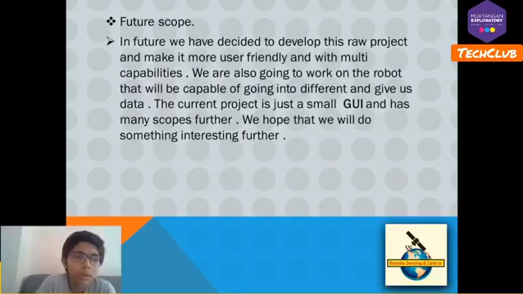For the future scope, we have decided to convert this raw project into a very advanced version, and also very user friendly with multiple capabilities. We are also going to work on a robot that will be capable of going into different terrains and giving us information once we have access to the hardware. The current GUI has many scopes further, and we are going to develop it to a good and advanced extent. So this was everything about the presentation.